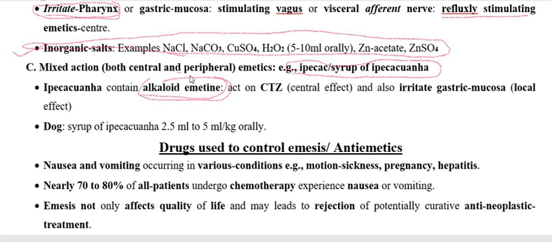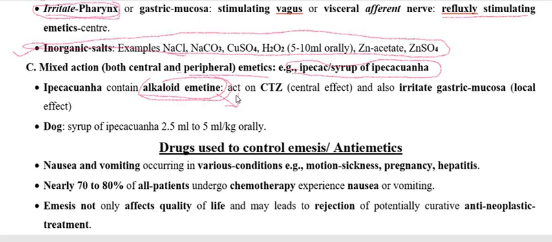How is this going to act peripherally? Because of emetine's irritant action, it irritates the GI tract, and by its reflex action through efferent neurons, either trigeminal and glossopharyngeal, or it may be through the vagus nerve, it leads to the stimulation of the vomiting center to produce vomition.